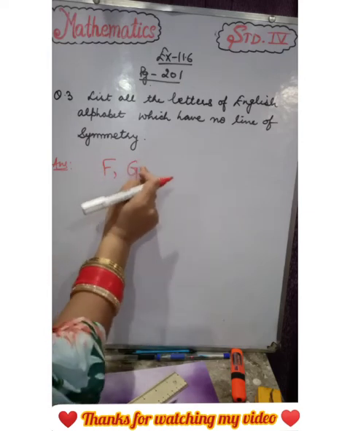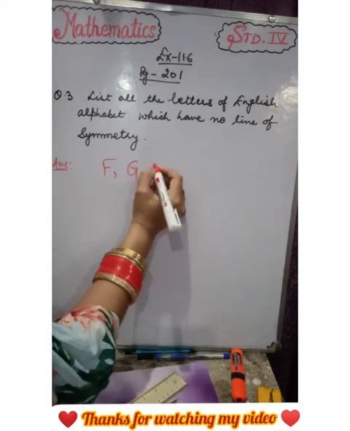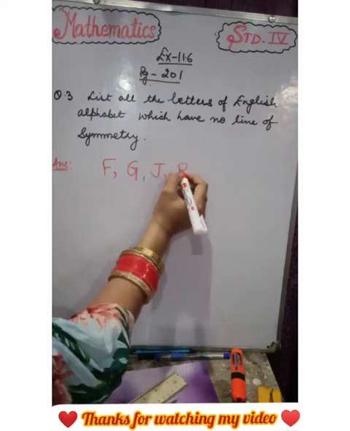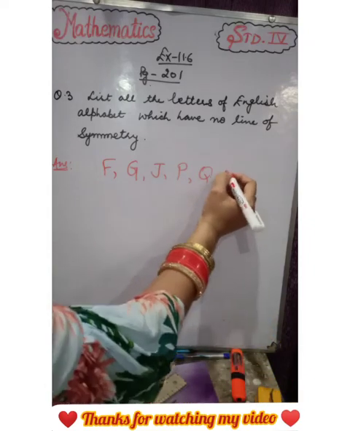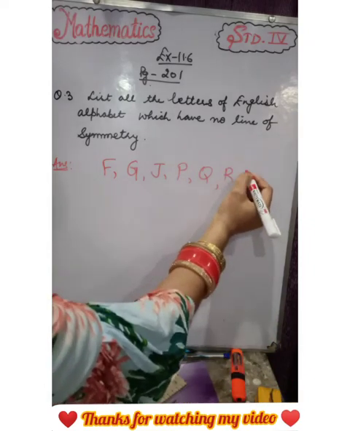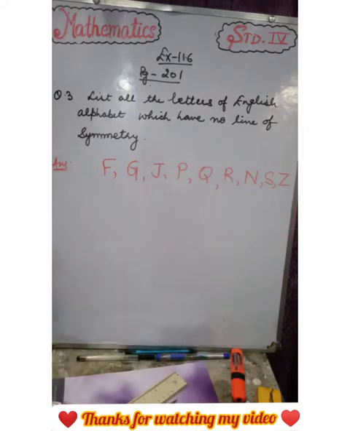You make a line, there is no possible line of symmetry. J, P, Q, R, N, S and Z. So these are the alphabets which have no line of symmetry.